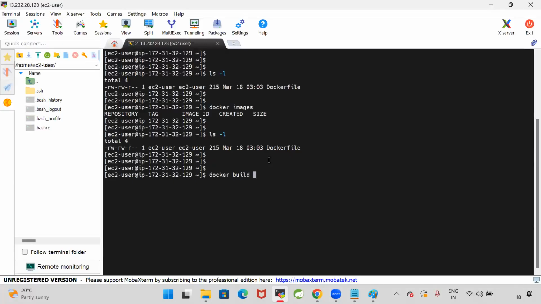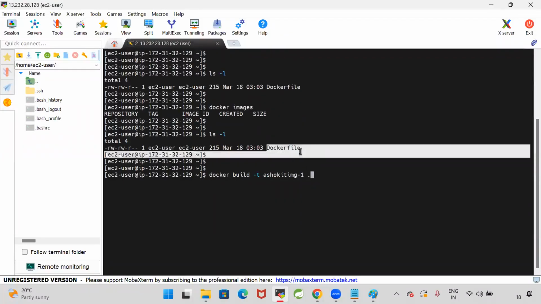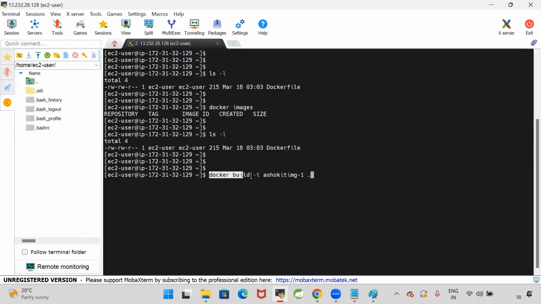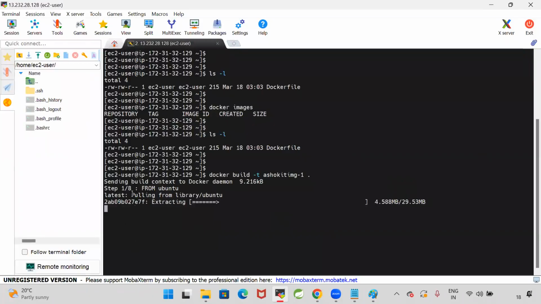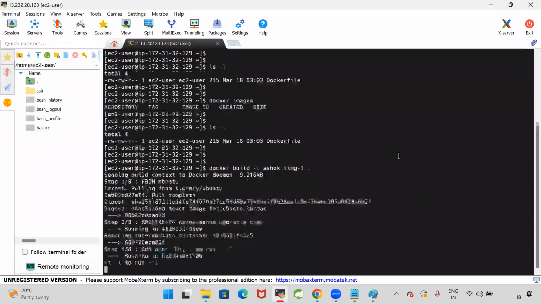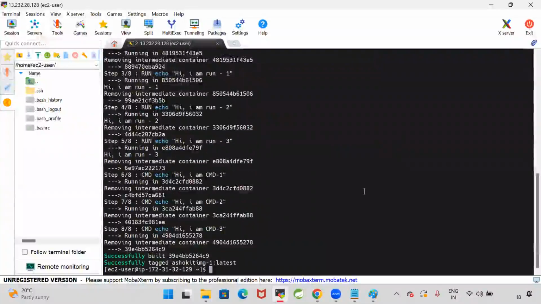docker build -t image name. I'm giving it as AshokIT image1, space, dot. This is the command used to build a Docker image using this Docker file. -t represents the image tag name. I want to give this name to the image: AshokIT image1, space, dot. Enter. Now see here, it is executing my Docker file instructions from top to bottom. So successfully, my Docker image is created.